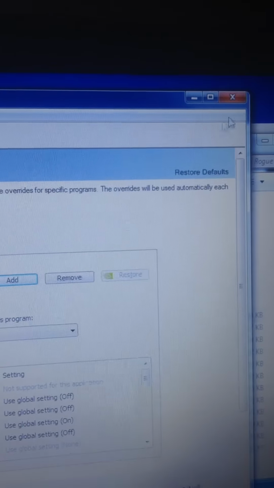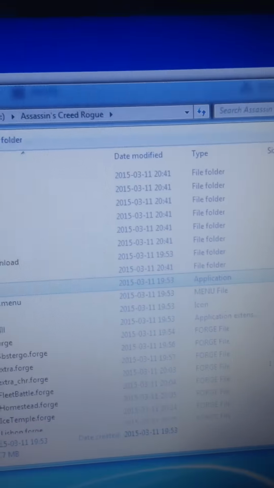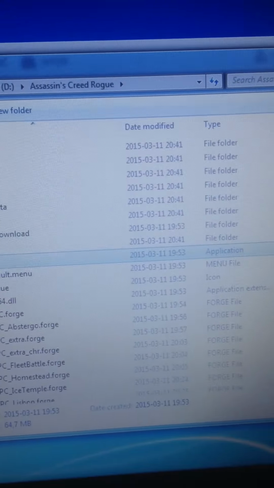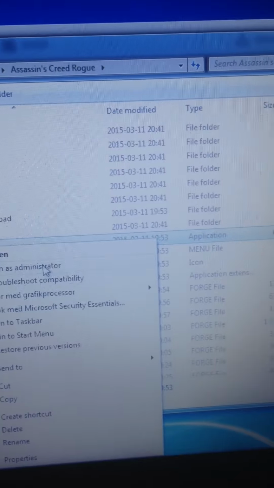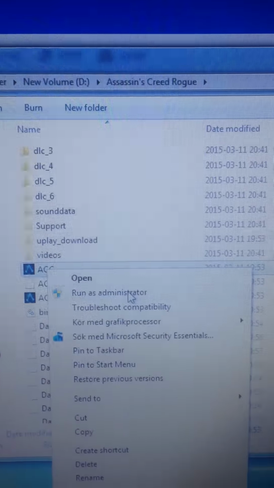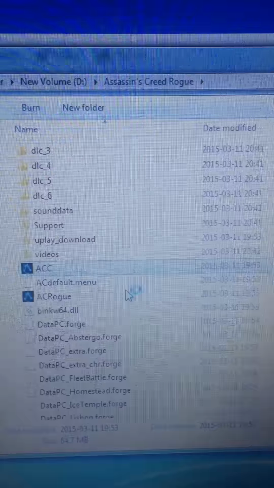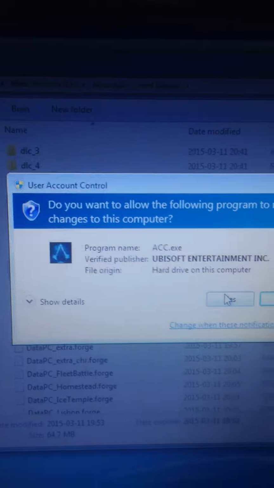So that should be it, but for good measure I recommend you run as administrator as well, just in case.